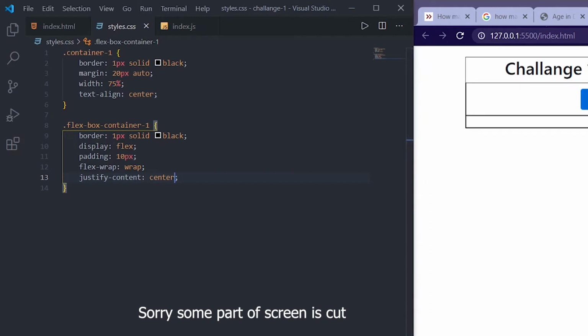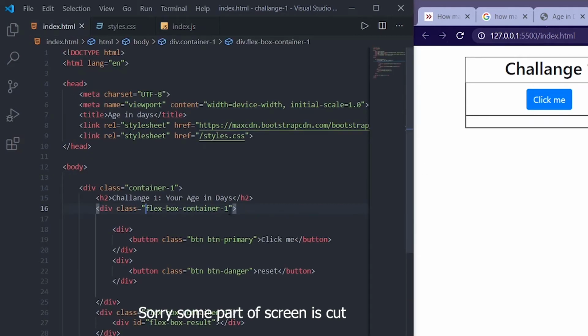Okay, centered. And what I want is, okay, not centered, I think space around. Yeah, this is cool. Okay, we styled everything here. And in the flexbox container, in this div, I want to style this one div and this one div, right? So this div and this div.